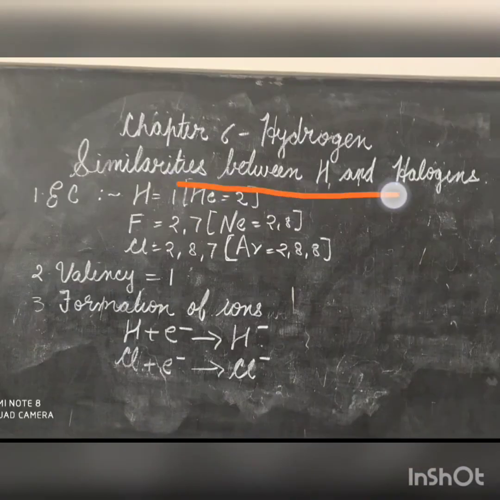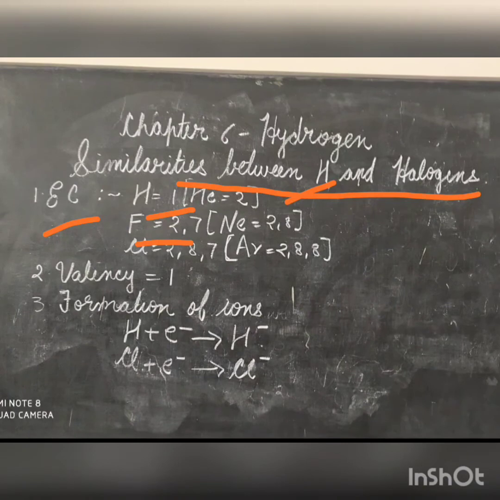Similarities between hydrogen and halogens, that is, group 17 elements. The electronic configuration. Hydrogen and halogens have one electron less than the nearest inert gas. Hydrogen is 1, nearest noble gas helium, which has electronic configuration 2.